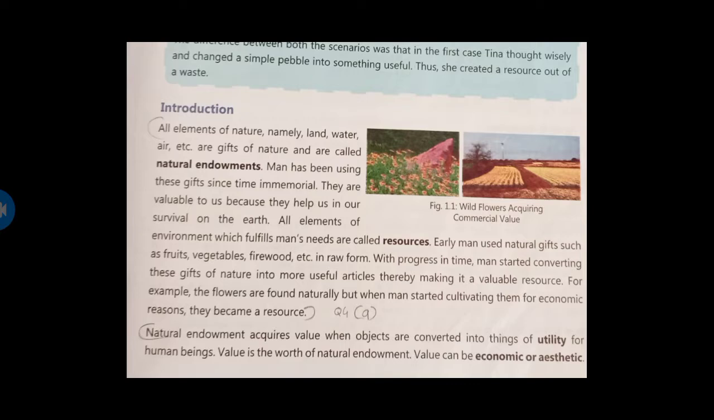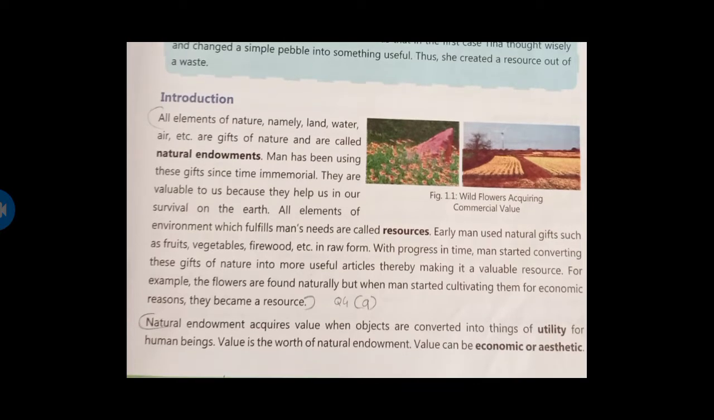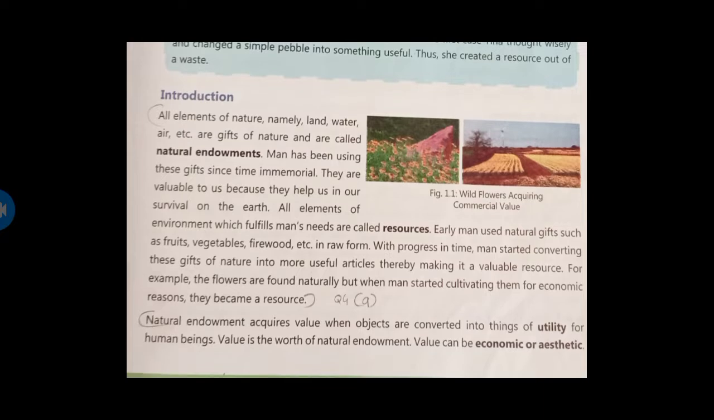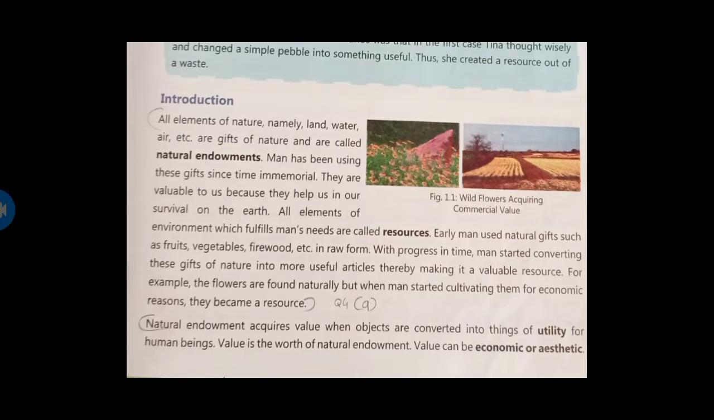Air also. So resources are nothing but the elements of the environment which fulfill man's need. Early man used natural gifts such as fruits, vegetables, firewood, etc. in raw form. With progress in time, man started converting these gifts of nature into more useful articles, thereby making them valuable resources. First we were using them in the raw form, but when we started converting them into articles, they became resources.